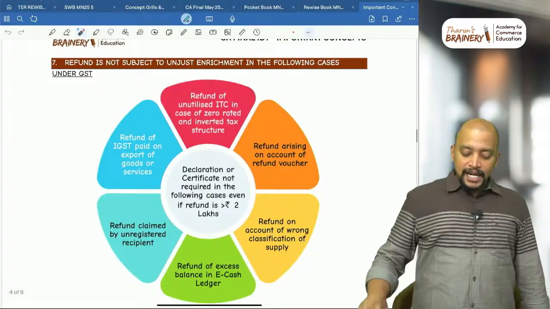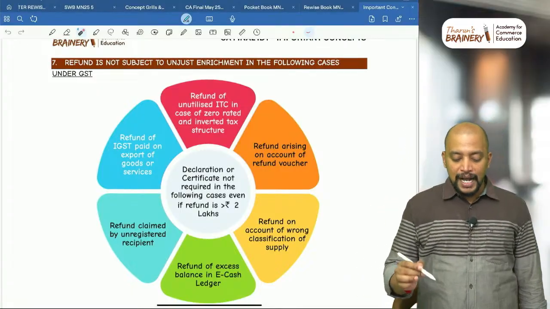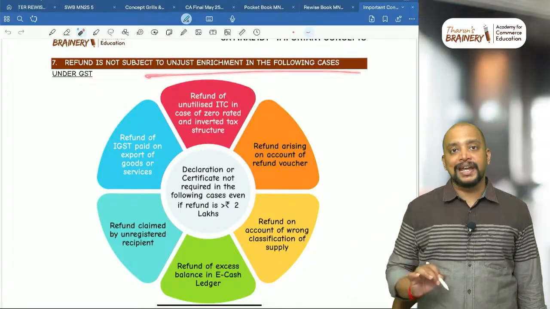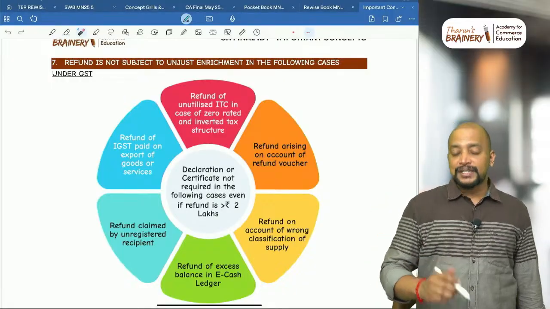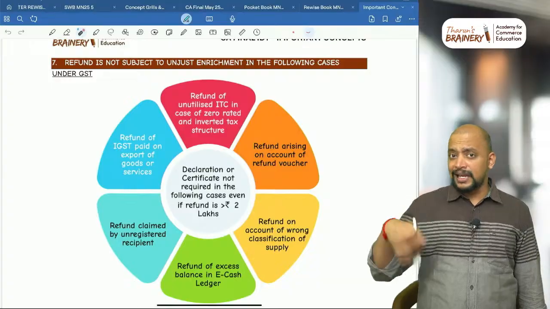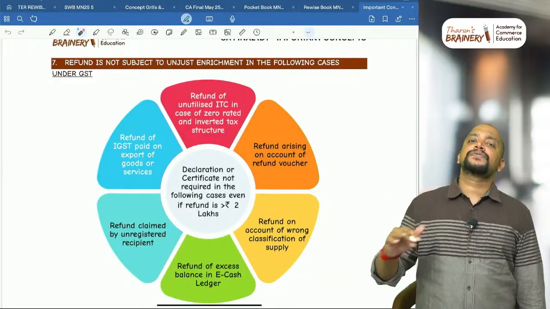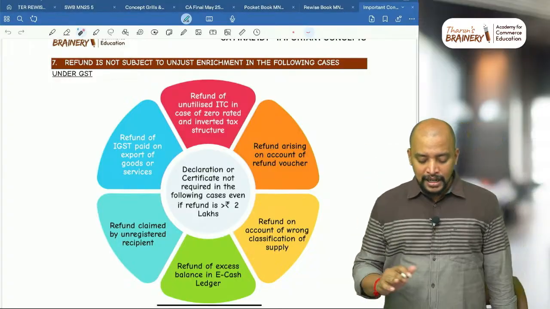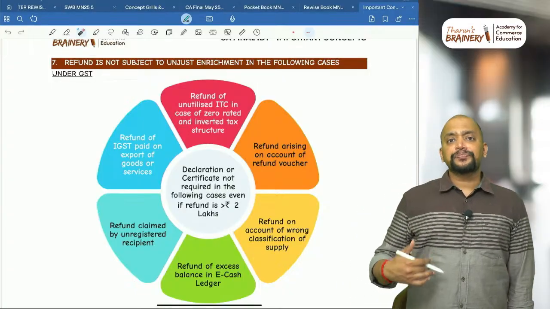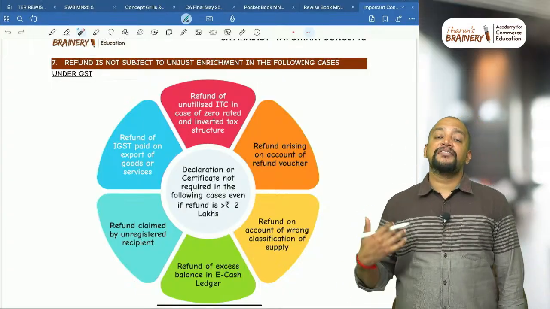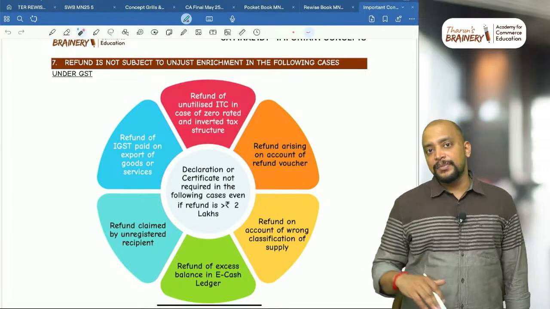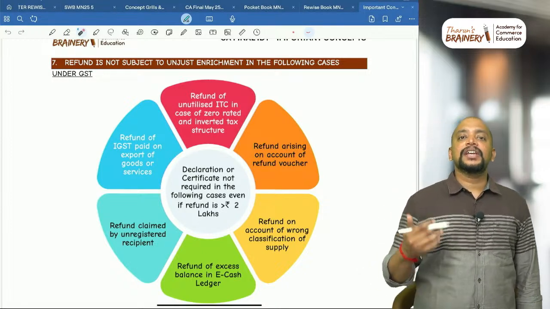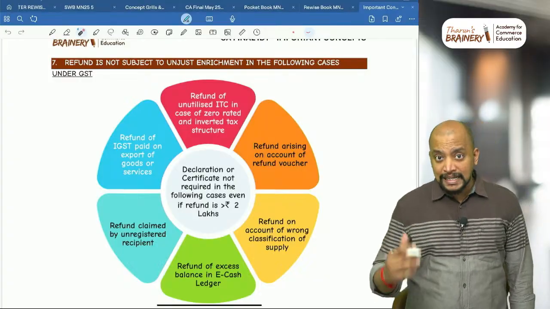Then refund is not subject to unjust enrichment in the following cases. In these cases, refund is not subject to unjust enrichment. So first, under GST. So this again, somewhere it will definitely be useful, at least in MCQs or in theory. So generally we need to prove unjust enrichment by way of either giving a declaration or getting a CA/CMA certificate, and declaration if the refund does not exceed 2 lakh rupees.